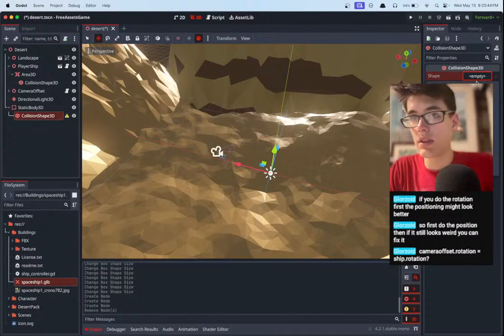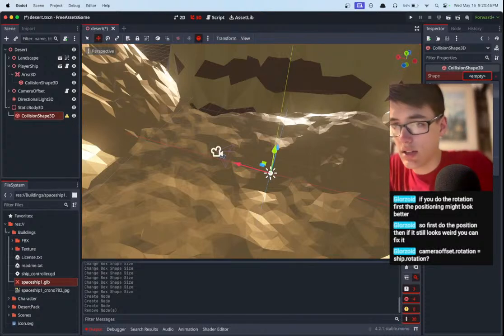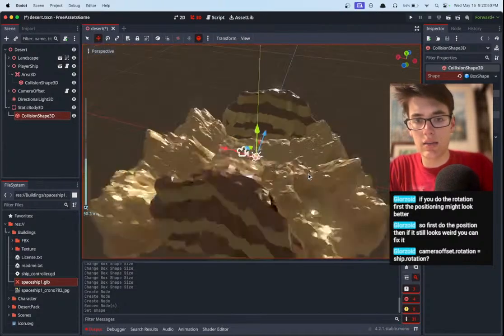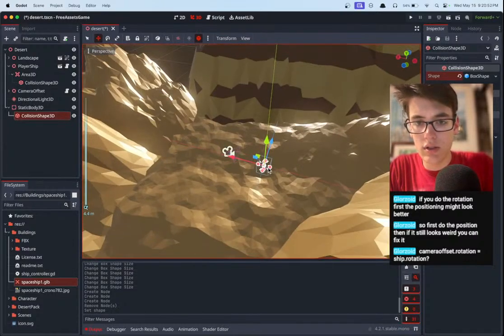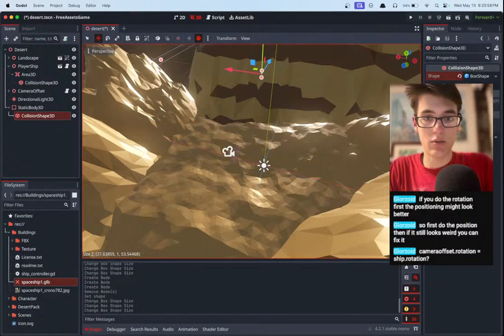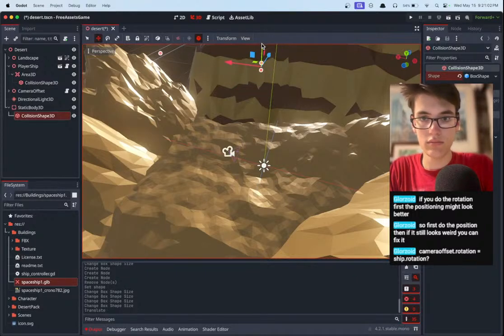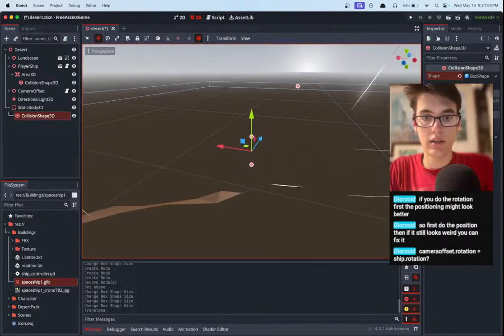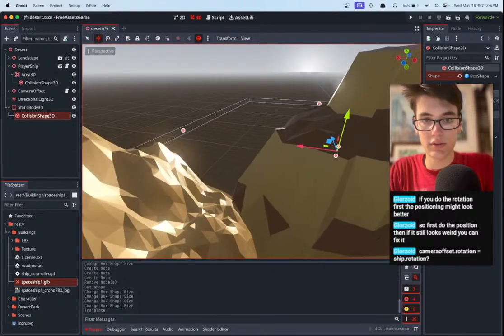Okay, so we just need to test that this is actually working. So we're just going to make a box shape 2D, and then we're just going to make it absolutely huge so that hopefully we can just run into it with our player pretty easily. And then we're just going to try to have our player print out when it collides with something so that we can detect that. Okay, how is this looking height-wise?